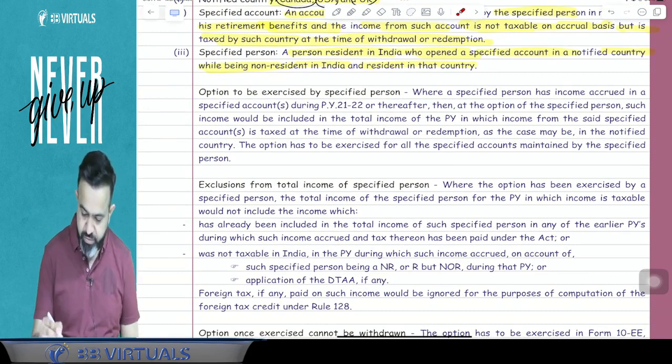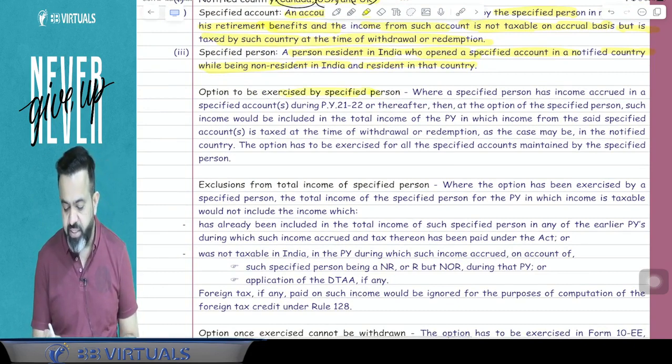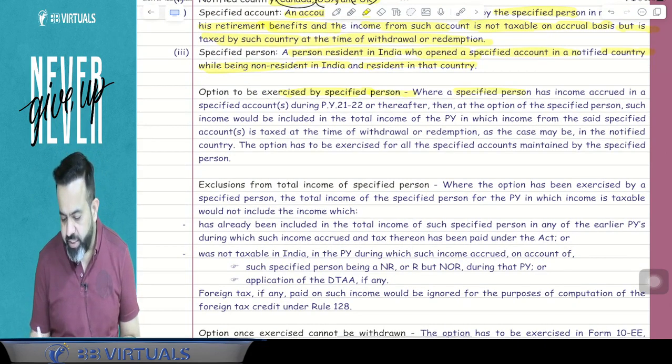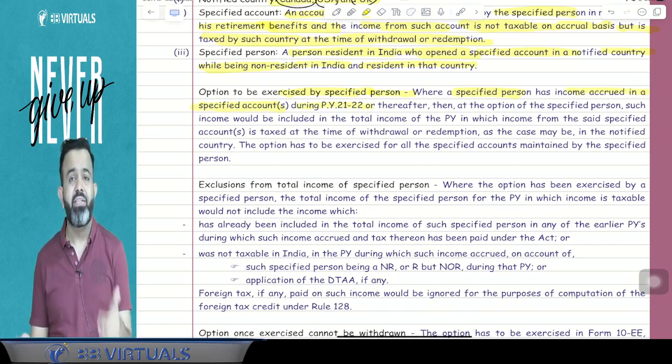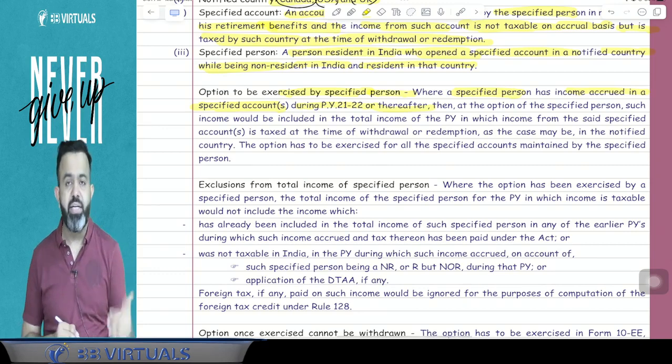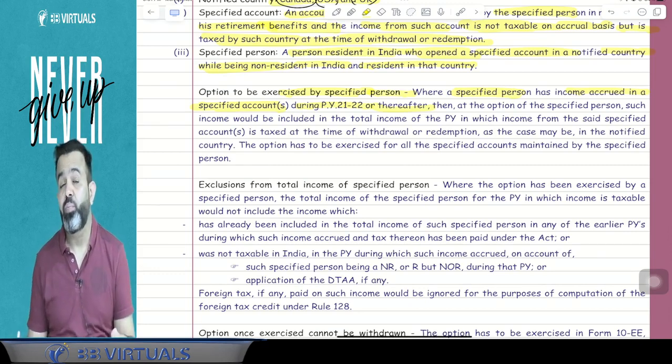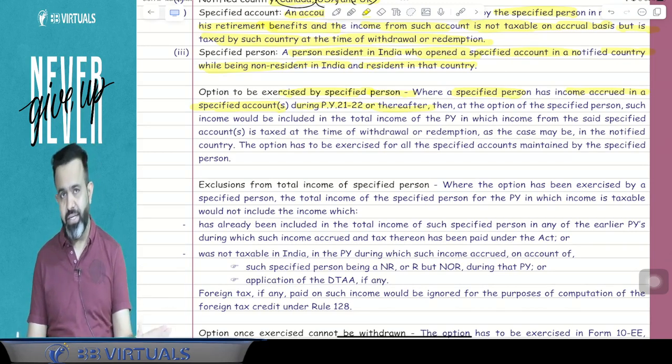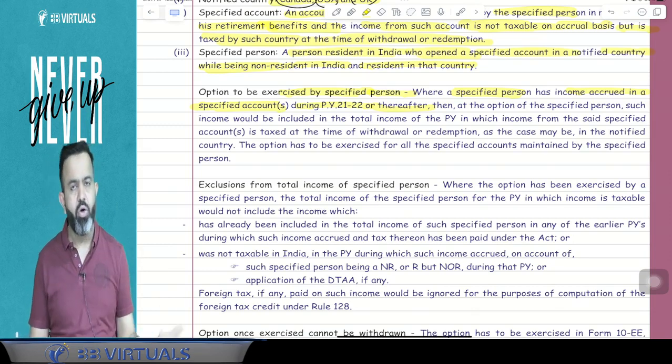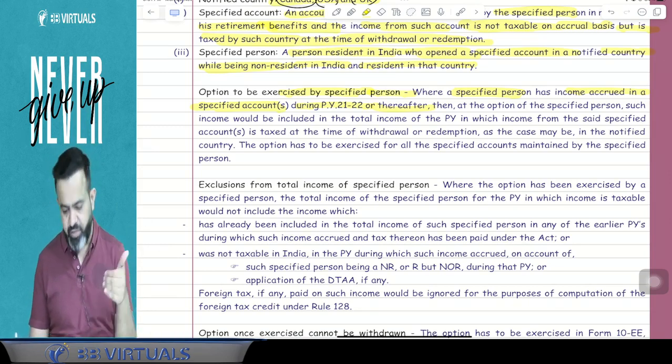Here all people pay attention. So option to be exercised by the specified person. So here, where a specified person has income accrued in the specified account during previous year 21-22 or thereafter. It means guys, this section is applicable from previous year 21-22 only. Earlier this section was not there in the law. This is applicable from previous year 21-22.